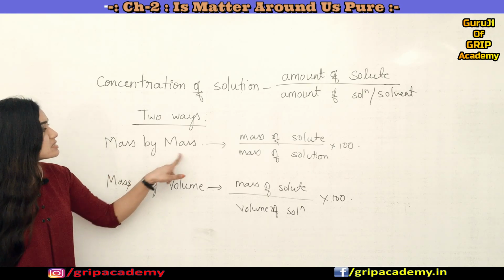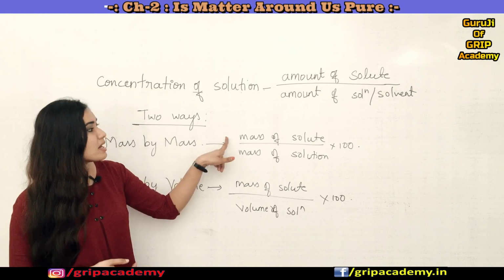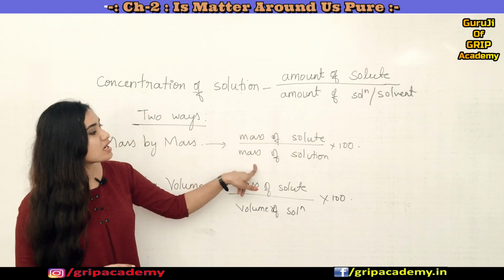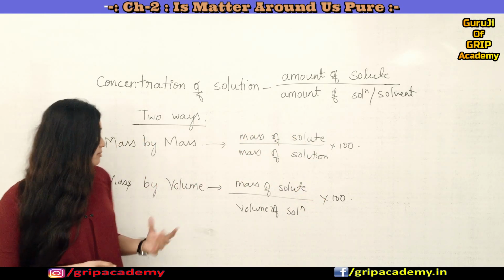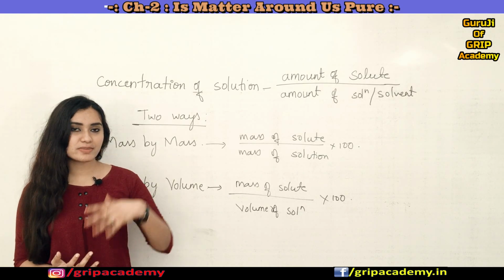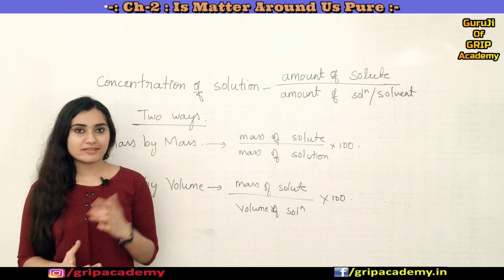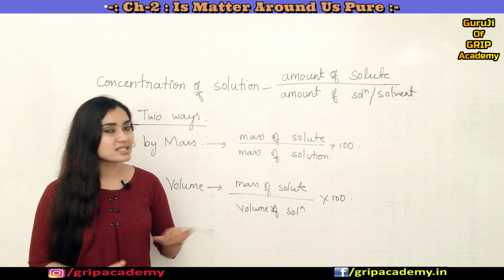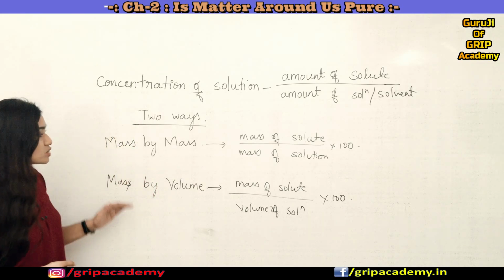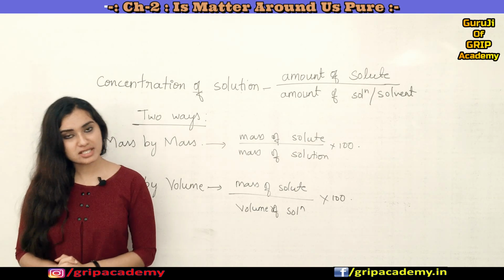In the mass by mass method, we calculate the mass of the solute to the mass of the solution. In mass by volume, we calculate the mass of solute to a given volume of solution.